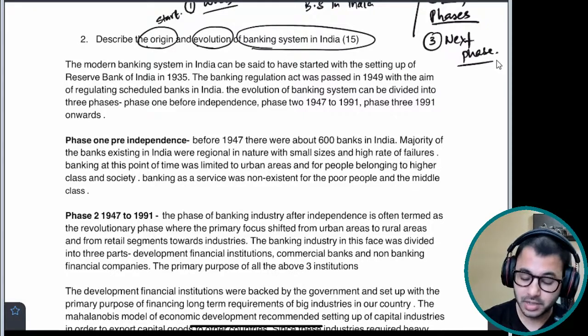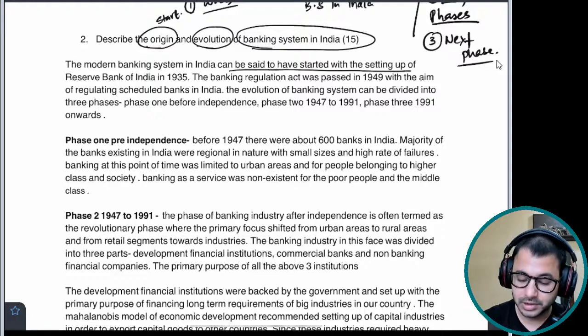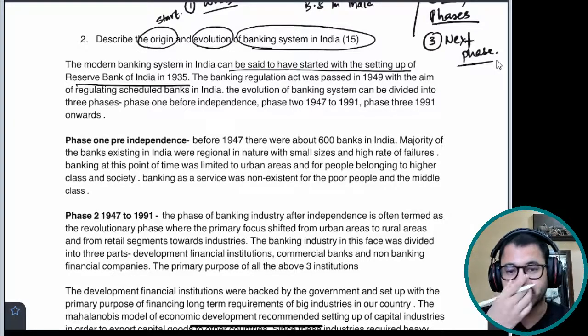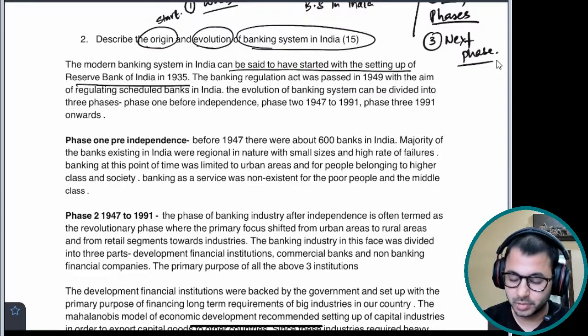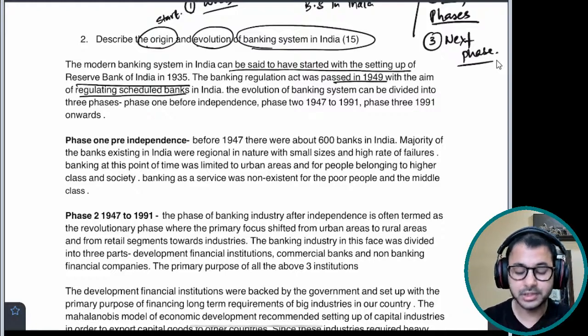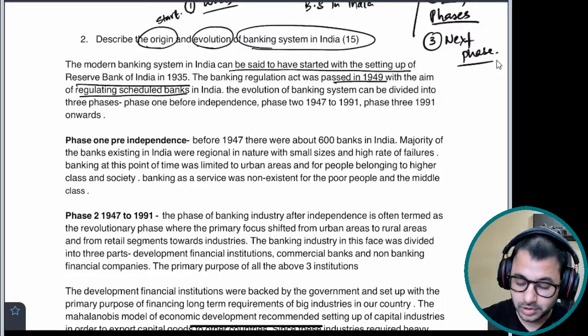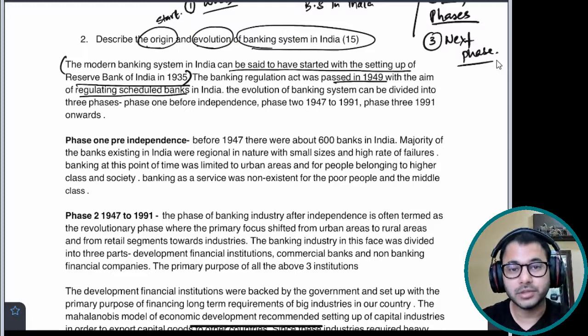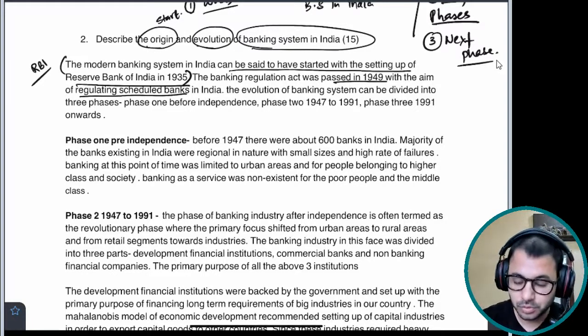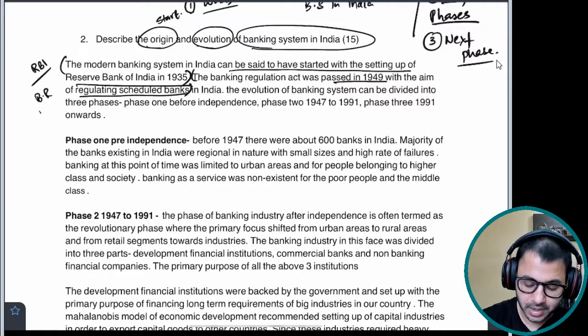Relevancy is very important. The modern banking system in India can be said to have started with the setting up of RBI in 1935. Very simple statement, very small statement, no rocket science involved. The Banking Regulation Act was passed in 1949 with the aim of regulating scheduled banks in India. So I've mentioned two things. Number one, importance of the modern banking system through setting up of RBI. Number two, the passing of Banking Regulation Act, BR Act.